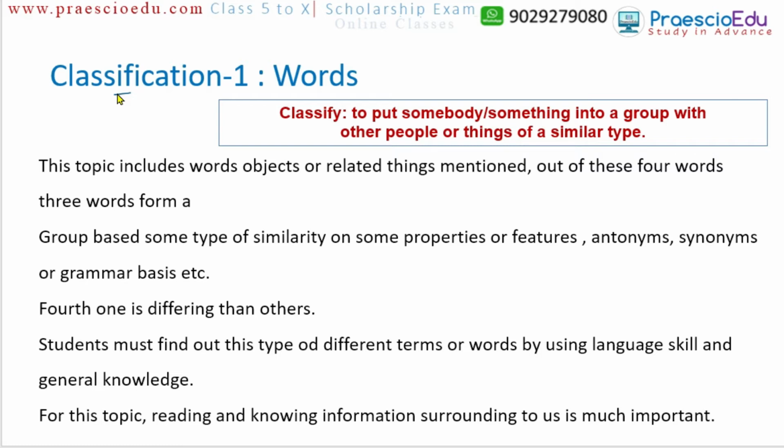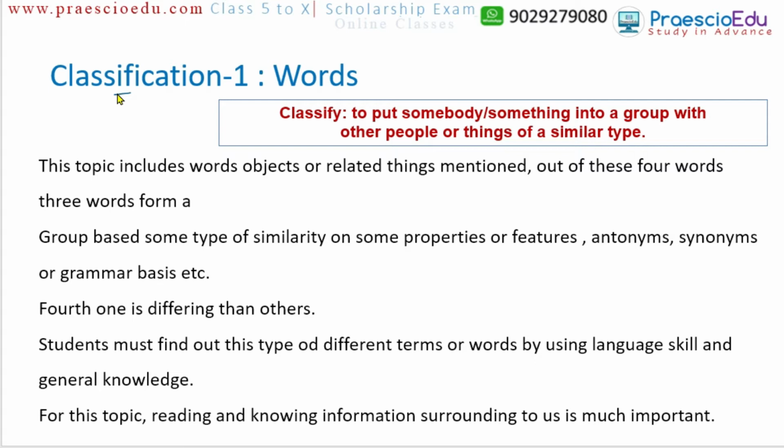Now this subtopic is particularly related to words, meaning vocabulary, so a student must have very good vocabulary and must know the meaning of words. We have to look from different angles, not only synonyms or antonyms, and make groupings for four categories of words.